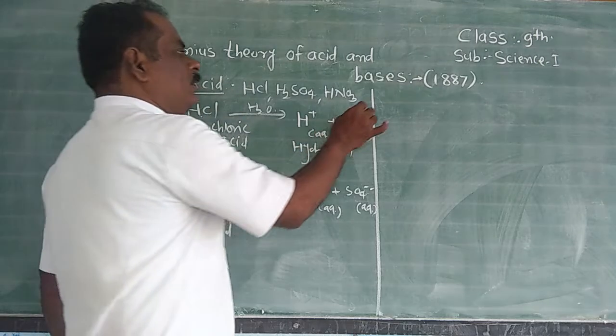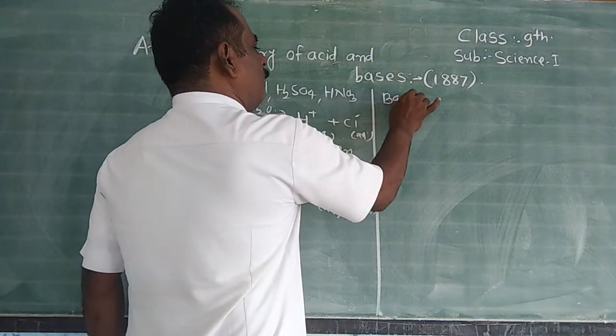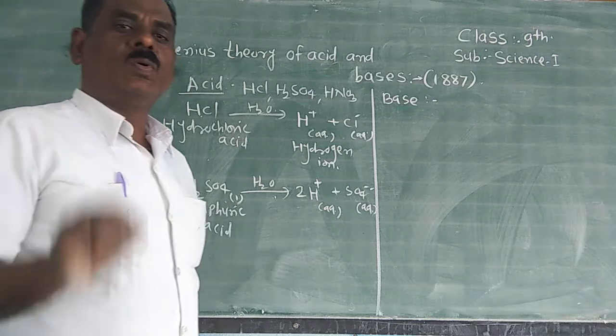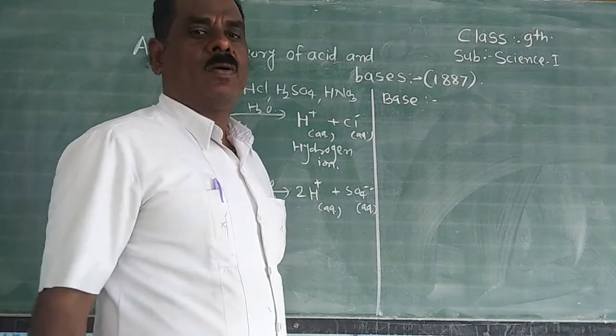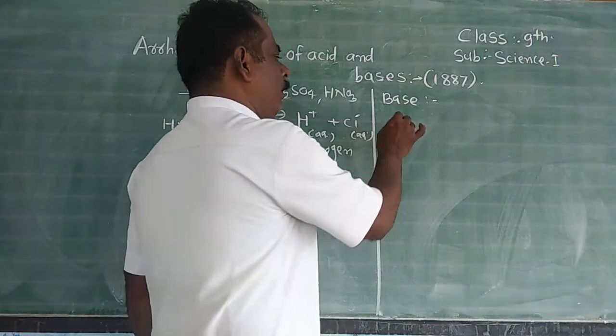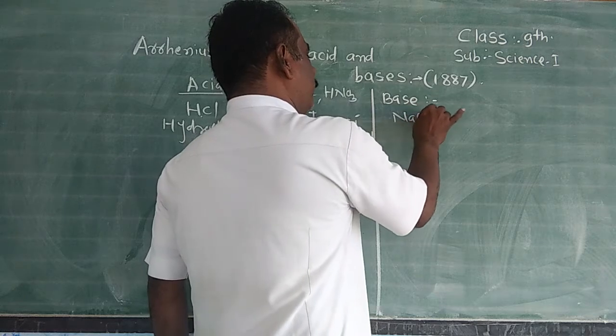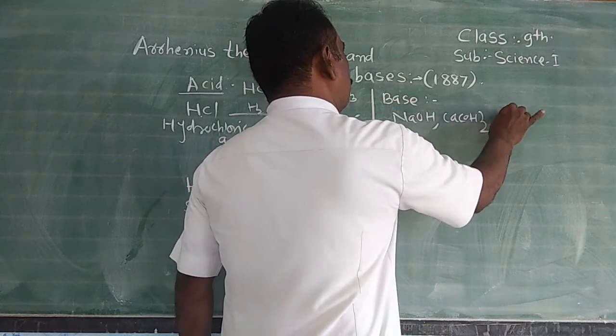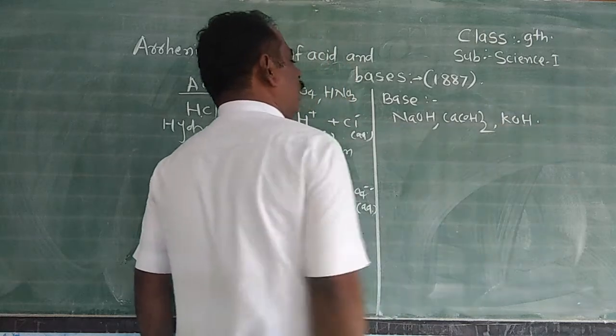According to Arrhenius theory, what is a base? The substance which is dissolved in water and gives only OH negative ions is called a base. For example, NaOH, calcium hydroxide, Ca(OH)2, potassium hydroxide, KOH, etc.